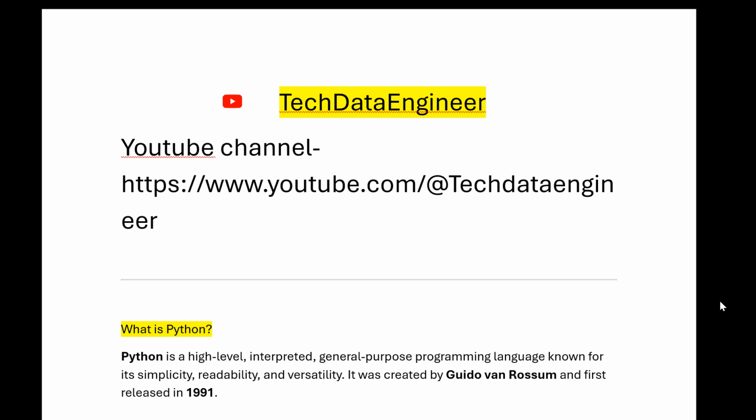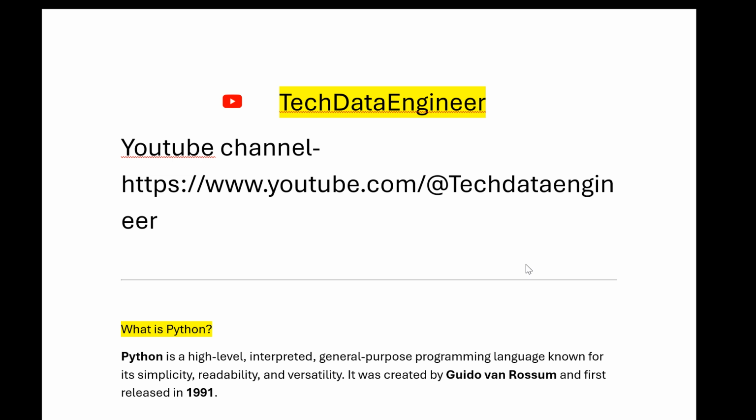So in this video we will see the complete Python course, from beginning to advanced level. We will see all the Python concepts which are required for data science, data engineering or any Python developer. We will start from the very basics and then see each and everything with simple examples, and we can see the real-time practicals also.